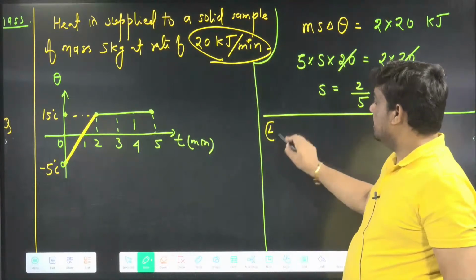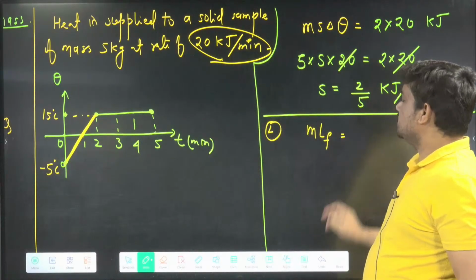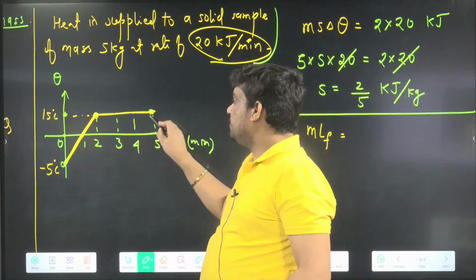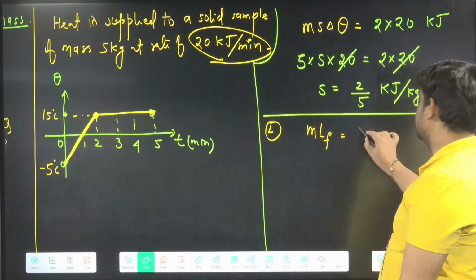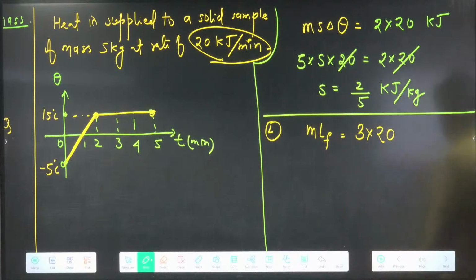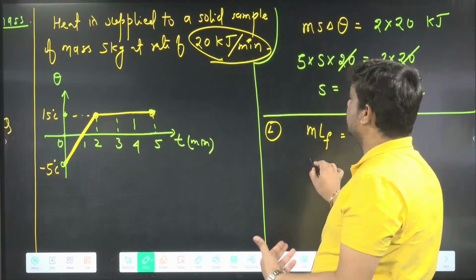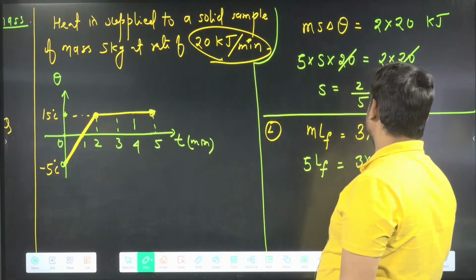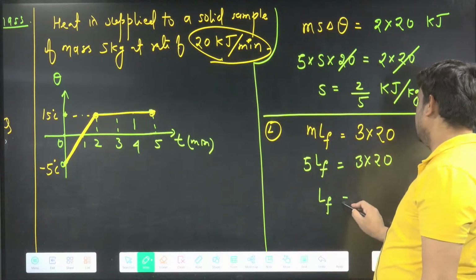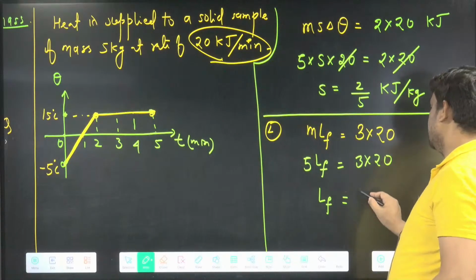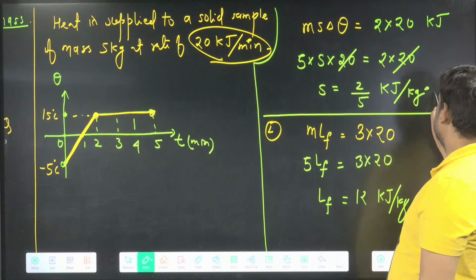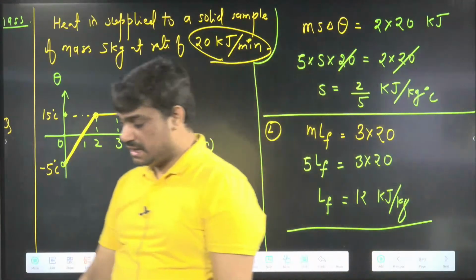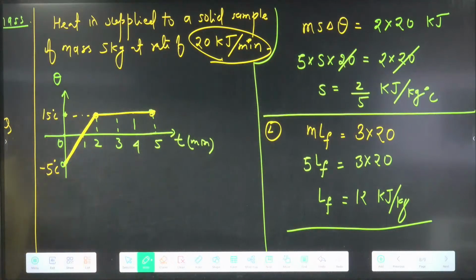If I say second, ML, this MLF process is happening for how much time? From 2 to 5, you can see this is happening for 3 minutes. MLF is for 3 minutes, so 3 into 20. Mass is given 5, so 5 into LF equals 3 into 20. So LF becomes 12 kilojoule per kg. Both are clear now? Like this, we have to do questions of graph.